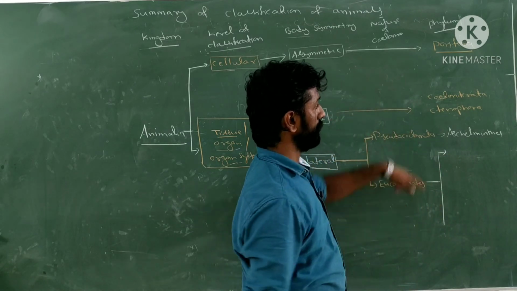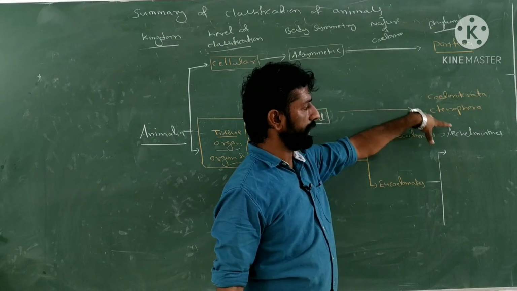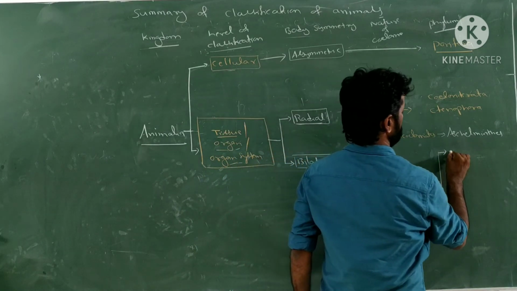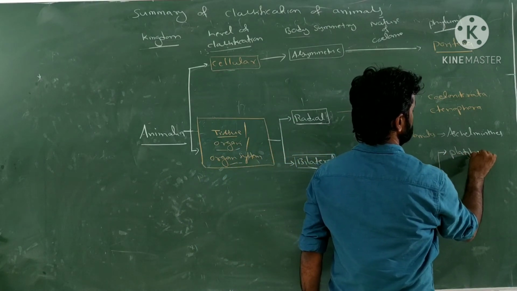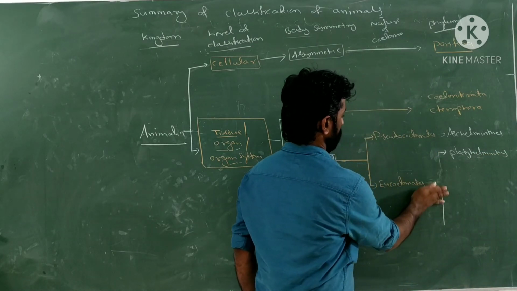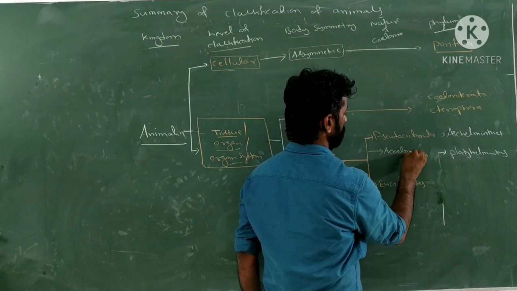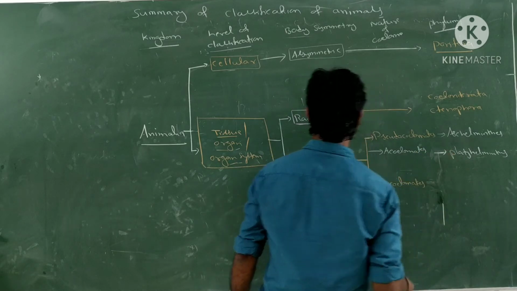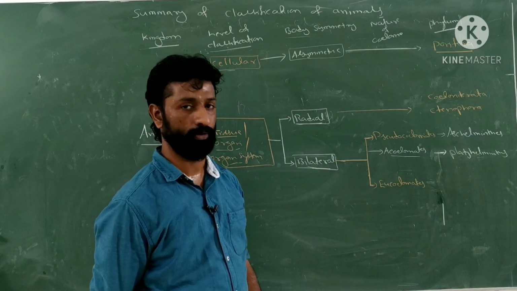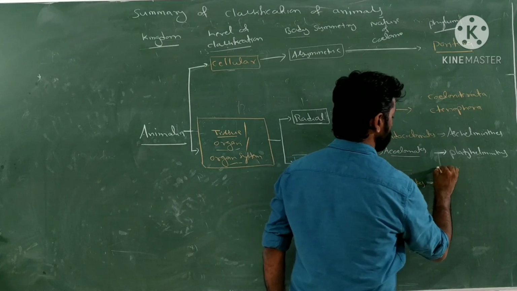See, we have written these phylum names in an order, right? Porifera, Coelenterata, Ctenophora, Aschelminthes. What are the remaining phyla? After the Aschelminthes, Platyhelminthes. Platyhelminthes come under which group? Here one more group is there, that is acoelomate. Acoelomates means even though organisms are bilaterally symmetric, they do not possess any coelom, so those are called acoelomates. And the remaining phyla come under the eucoelomate groups.